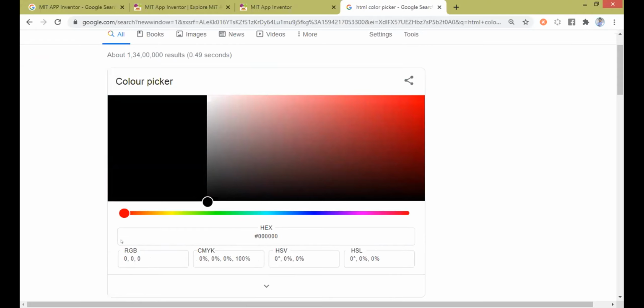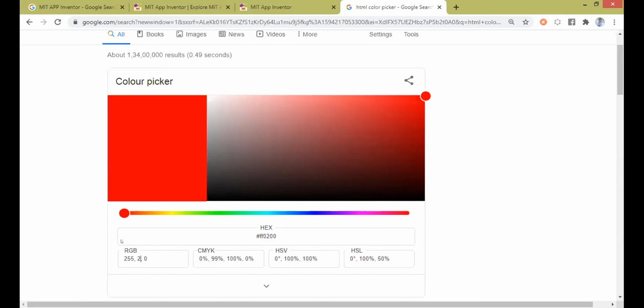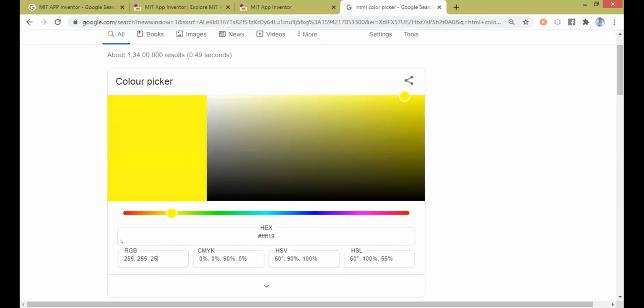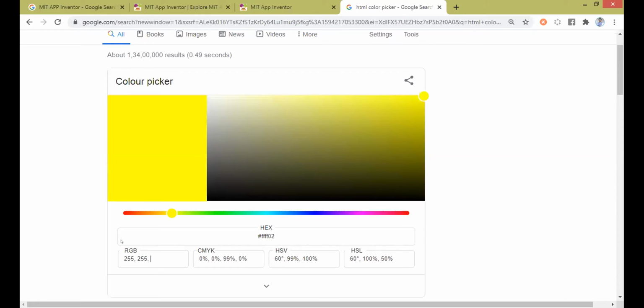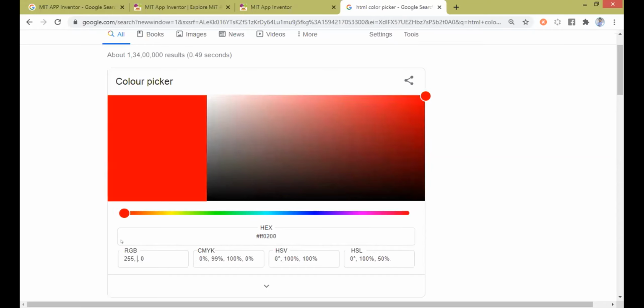If all the colors are mixed together fully, the maximum value of R will be 255, the maximum value of G will be 255, and the maximum value of B will be 255. So if I make all three of them 255, 255 and 255, then it becomes white. If I remove one color, let me say I make R alone 255, then it becomes red.